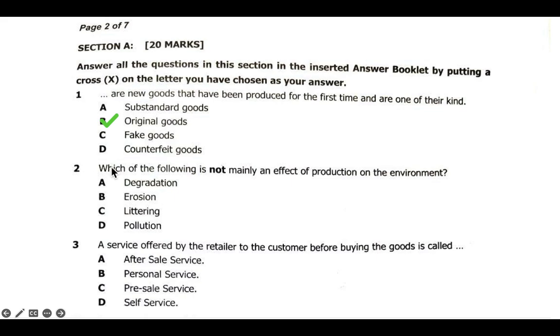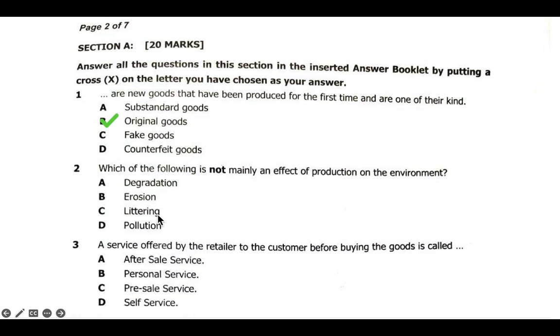Then we have Question 2: which of the following is not mainly an effect of production on the environment? Degradation can be an effect, and erosion can be an effect.